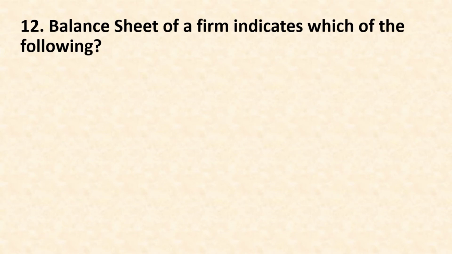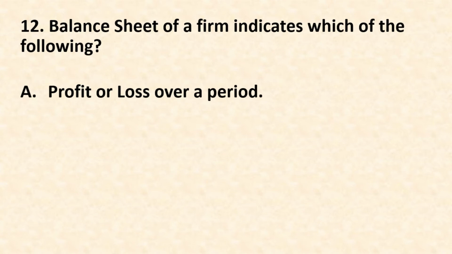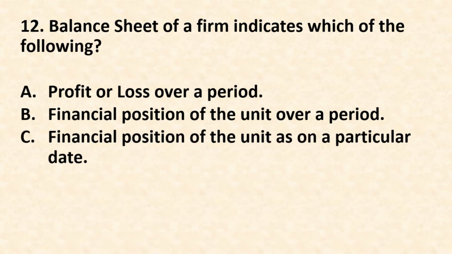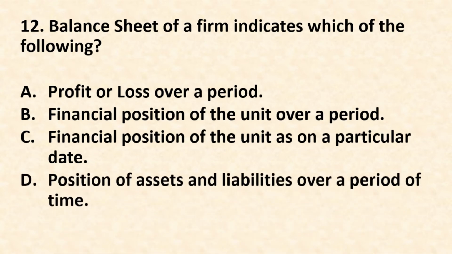Question number 12. Balance sheet of a firm indicates which of the following? Option A. Profit or loss over a period. Option B. Financial position of the unit over a period. Option C. Financial position of the unit as on a particular date. Option D. Position of assets and liabilities over a period of time. The correct answer is option C. Financial position of the unit as on a particular date.